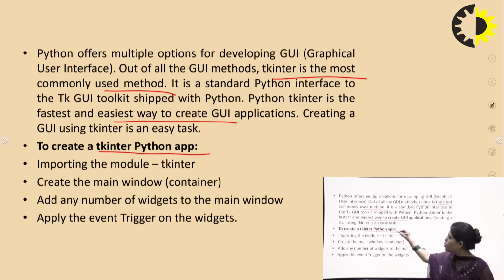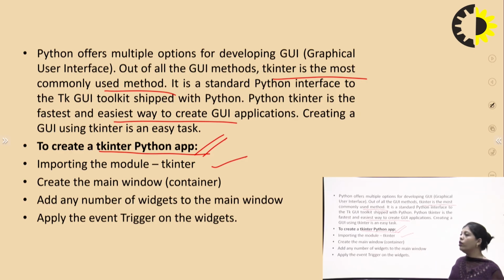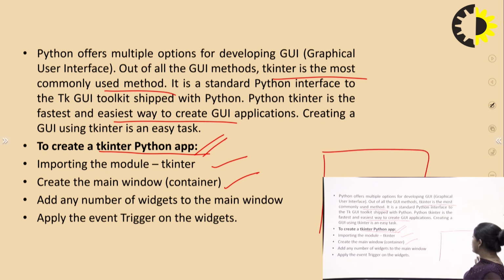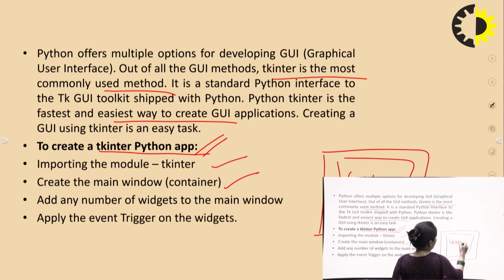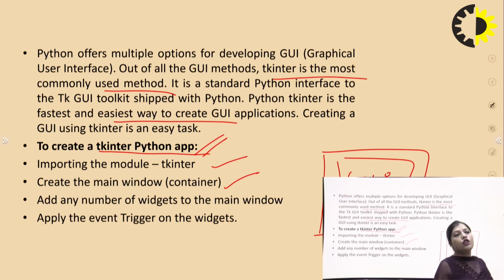To create a Python Tkinter app, these are the following steps which we have to follow. First is to import the module which is called tkinter. After that, create the main window, which is called the container, because the interface of Tkinter is like that, and this whole interface is called Tk. Then add any number of widgets to the main window.